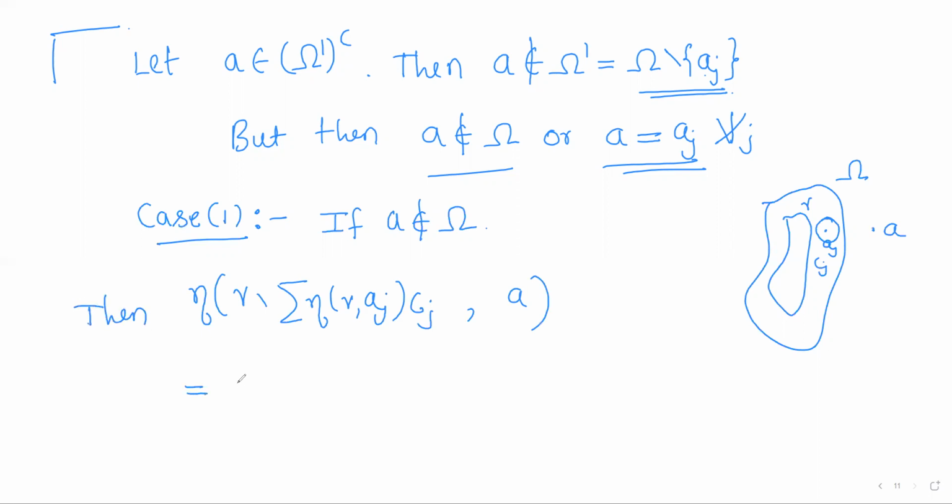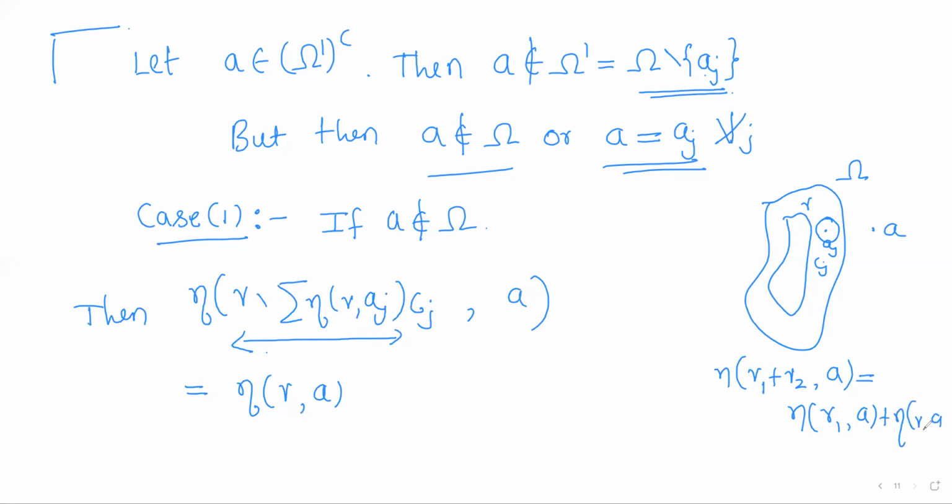So it is expanded as index of, so here we have a sum of closed curves. As we have recalled earlier, if we have the index of a point with respect to a sum of closed curves, it will be index of A with respect to gamma 1 plus index of A with respect to gamma 2. Here also we have to do the same thing. So this is one cycle and these are the closed curves. So I have to split the index. So index of A with respect to gamma, or we can write one more step here.